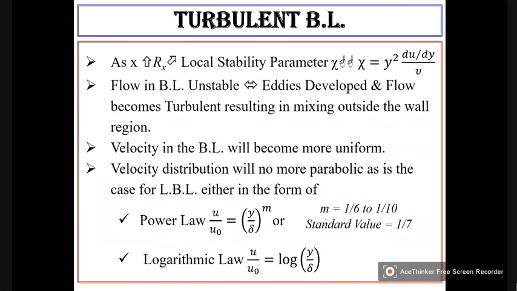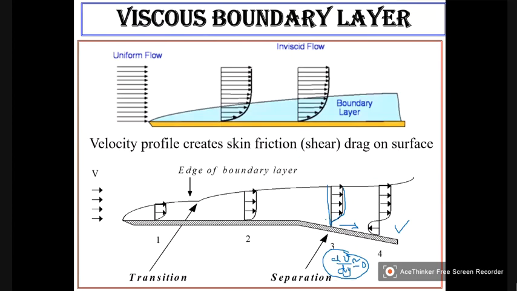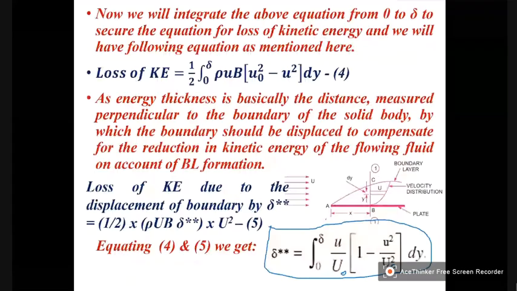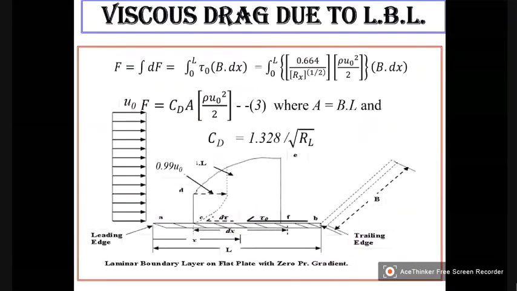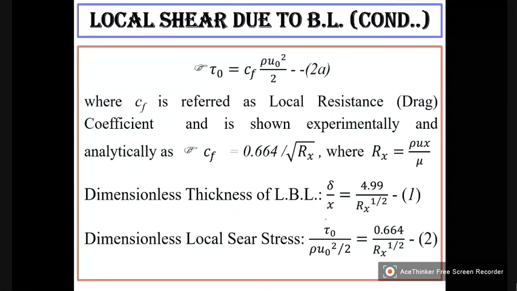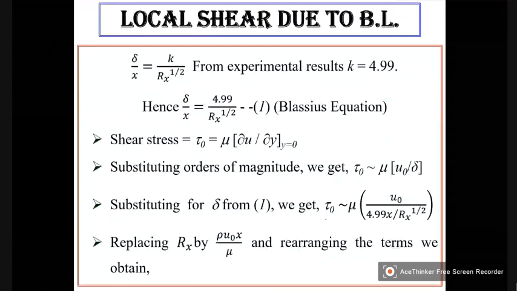Now, we have been talking about all this equation which we have derived for delta by x.